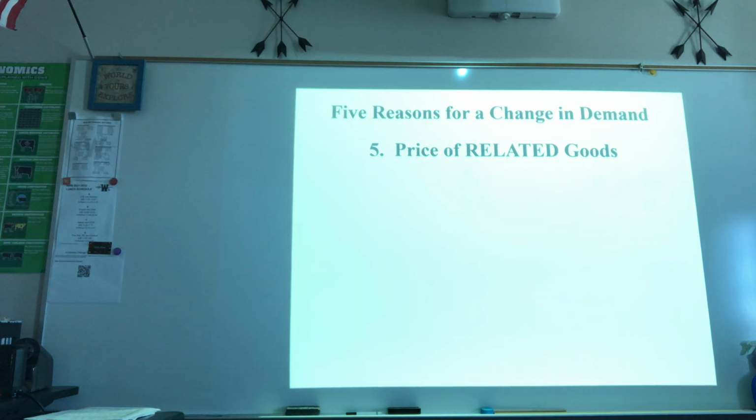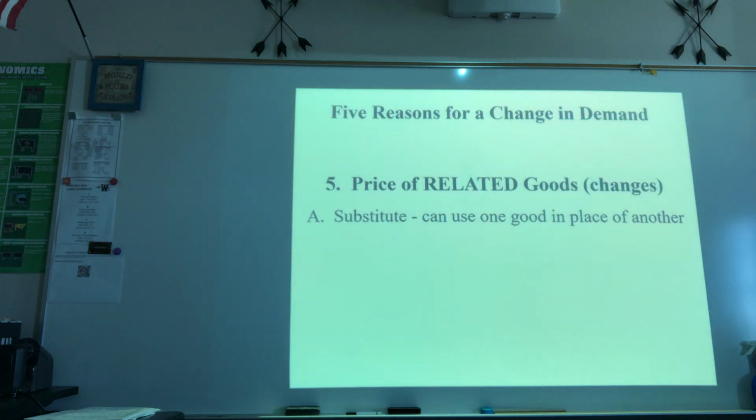Okay, so the price of related goods. There are 2 types of related goods. With substitutes, I think we went around last time and asked what you could substitute for, right? So like Diet Coke for Diet Pepsi, right? That would be a substitute, okay? It's one good for another. So if the price of Coke goes up, what happens to my demand for Diet Pepsi? It goes up too, okay?